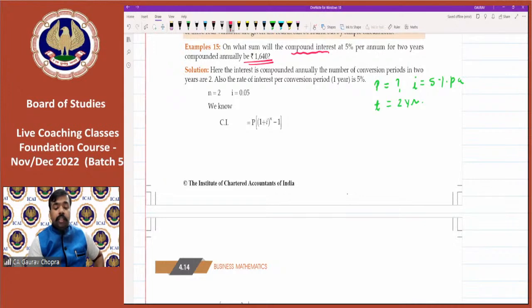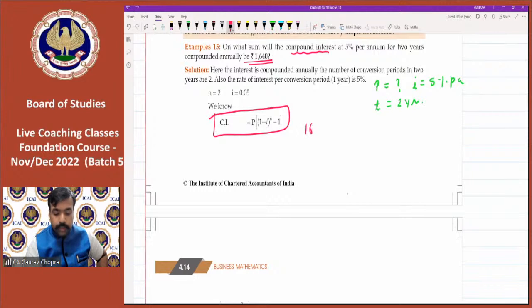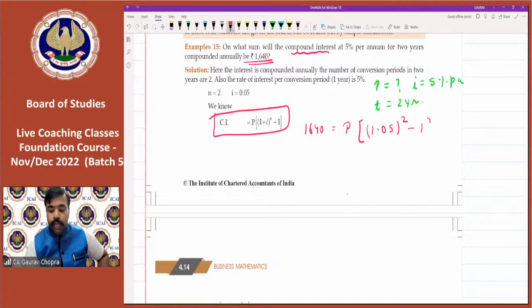So we have to apply the formula for compound interest. So it is principal, then bracket 1 plus i whole to the power of n, minus 1. Just apply this. 1640 is equal to, in place of principal we can write P, it is missing, then 1.05 to the power of 2 and then minus 1.